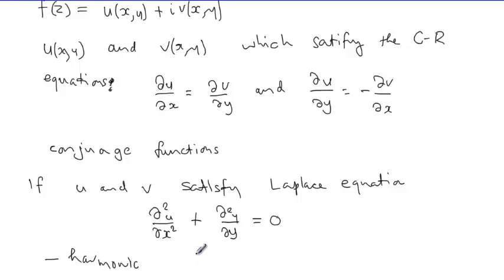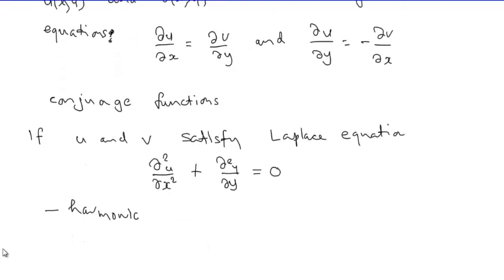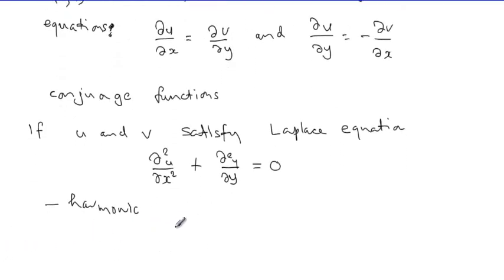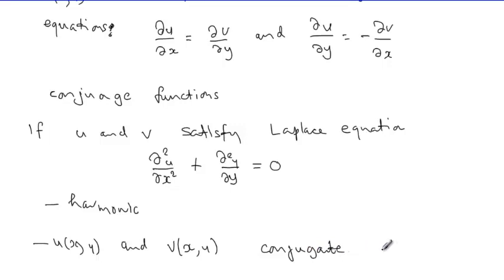So, in the case that f is analytic, meaning it satisfies the Cauchy-Riemann equations, then u of x y and v of x y are going to be called conjugate harmonic functions.